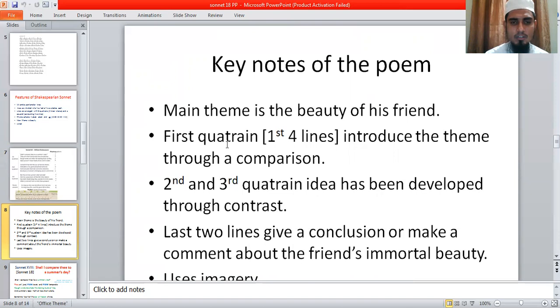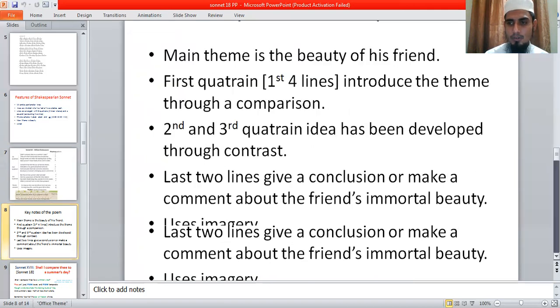In this poem, in the first quatrain, the first four lines, the poet introduced the theme through a comparison. In the very beginning, we find that the poet compares his friend's beauty with nature. In the second and third quatrains, the poet developed the idea through contrast. The last two lines give a conclusion or make a comment about the friend's immortal beauty. In any sonnet, we find that the last two lines give the conclusion of the theme.